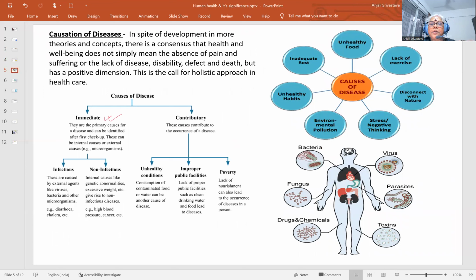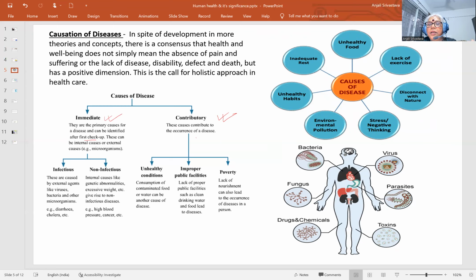This chart shows almost every type of disease, and classification can be done in different ways. First, the broader categories are immediate and contributory. The immediate causes are primary causes of a disease that can be identified after the first checkup. That is, by appearance only we can identify that the person has some disease, like fatigue, fever, sneezing, coughing, etc.